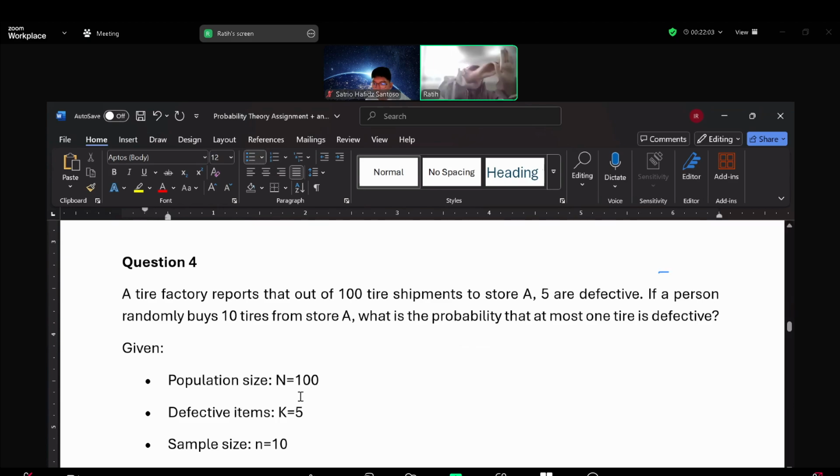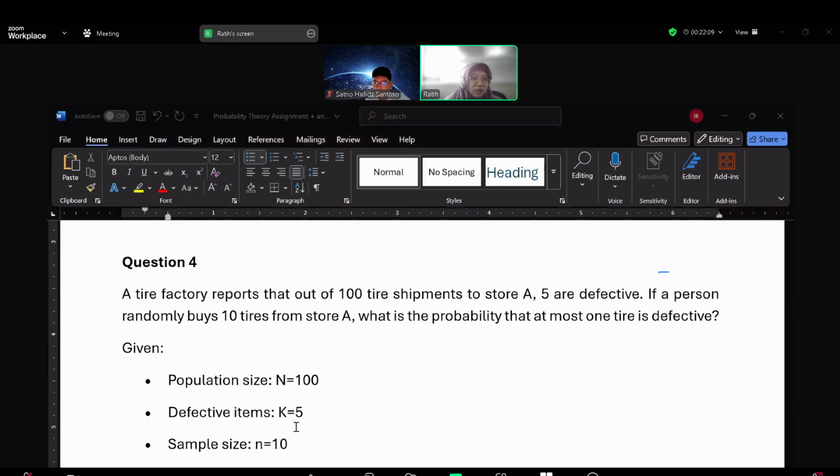I maybe give you an illustration like this one. This is 100, this population, we take a sample size.